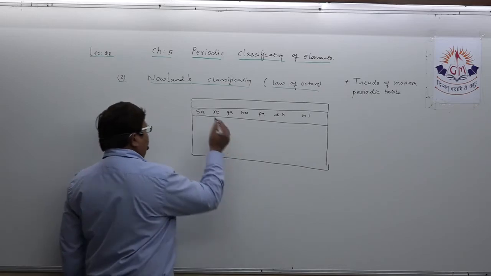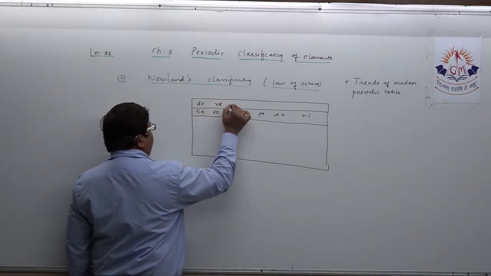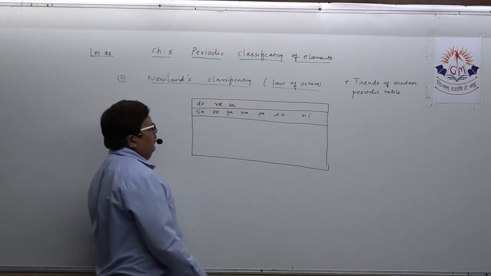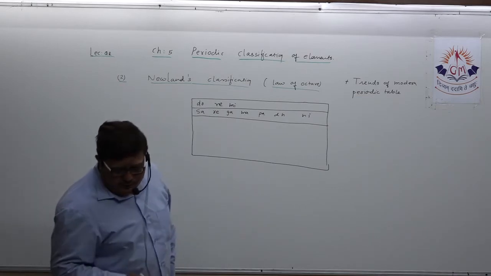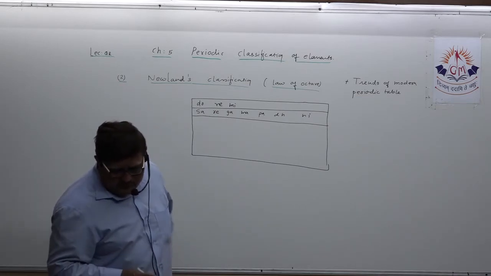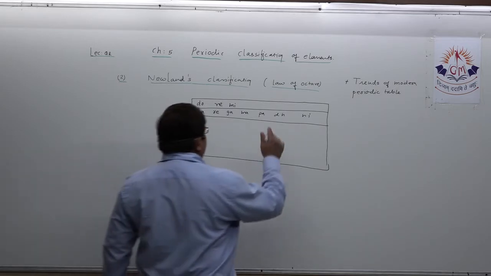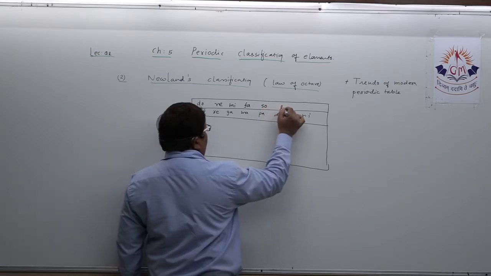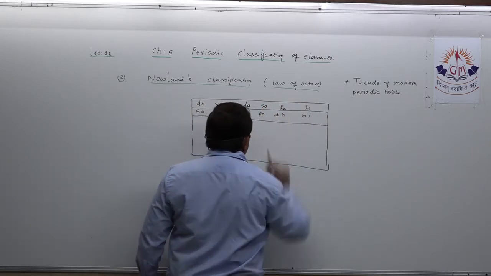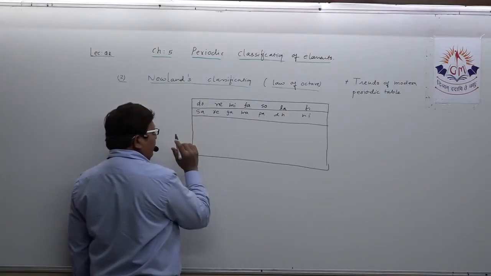As you all know, do, re, mi, fa, sol, la, ti. That you all know very well. You need to remember this way only. Do, re, mi, fa, sol, la, ti. Now this is clear. That way you can remember.